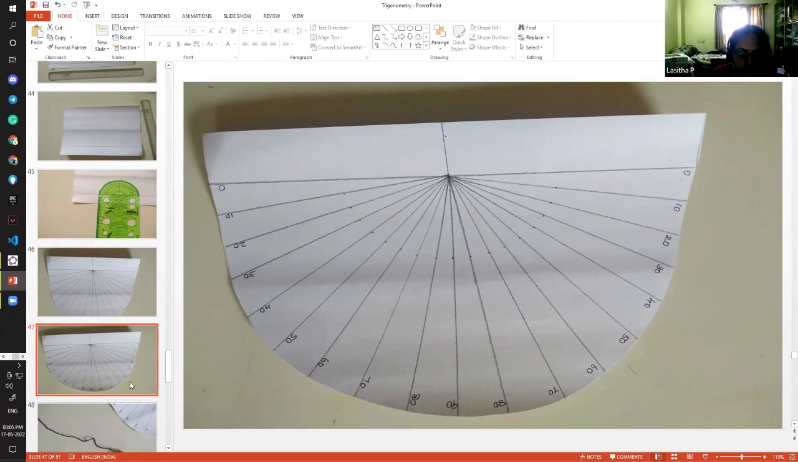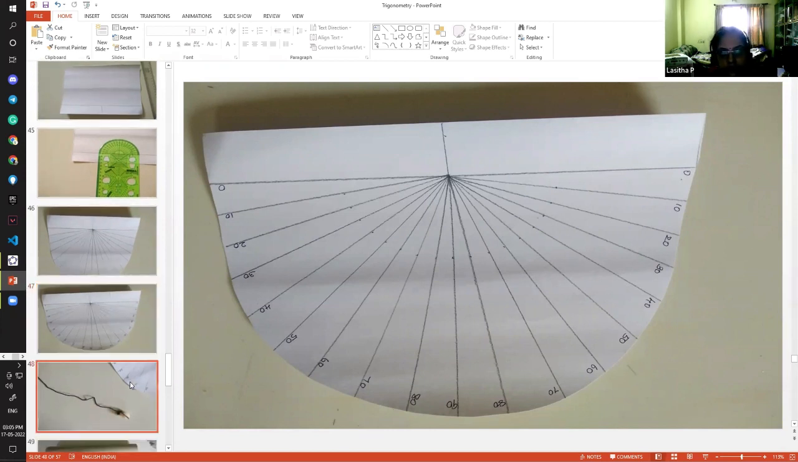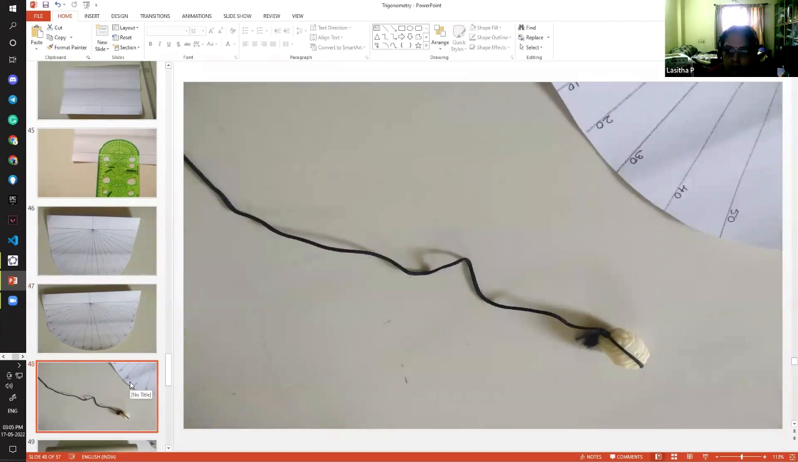Now we need a thread and attach a small bead, or you can even use a small pin or safety pin, something like that. We just need to make the thread hang straight. Some small item, anything you can use.